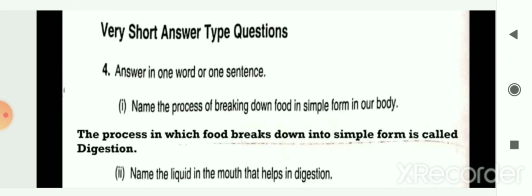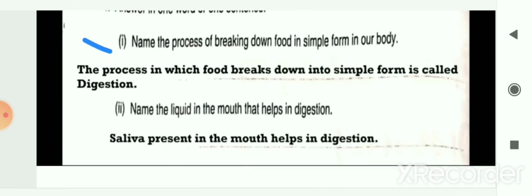Next is the very short answer type question, that is in one word or one sentence. First question, name the process of breaking down food in simple form in our body. This process is known as digestion. Next, name the liquid in the mouth that helps in digestion. Saliva present in the mouth helps in digestion. That liquid's name is saliva.